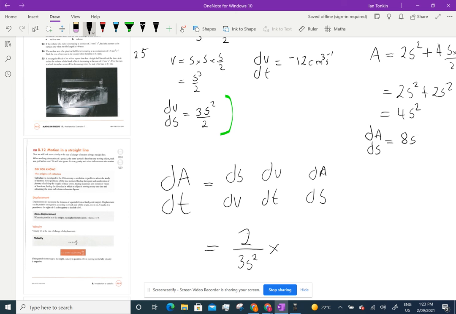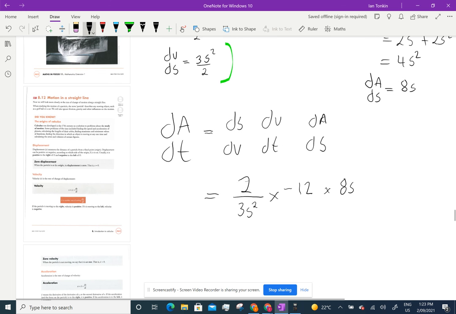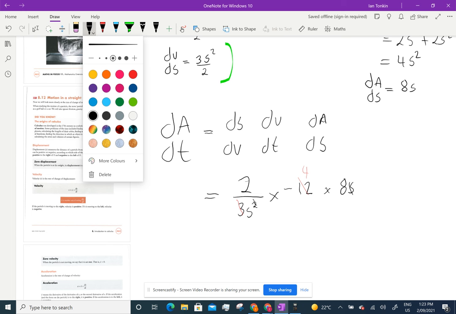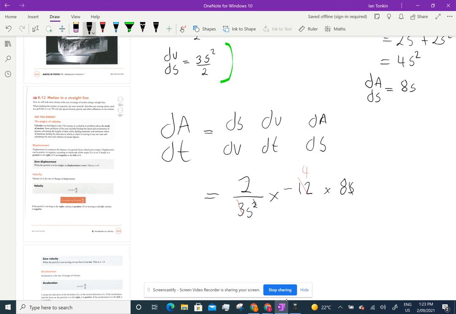What's dV/dt? Negative 12 centimetres cubed per second. And what's dA/ds? 8s. Now let's get some things out of here. 3 goes into that 4 times, and one of the s's goes. So in the end, I'm going to get 2 times 4 is 8, 8 times 8, negative 64 on s.